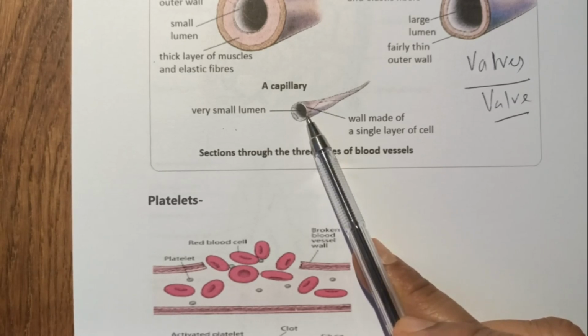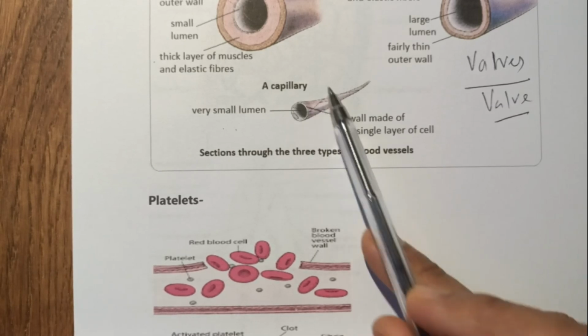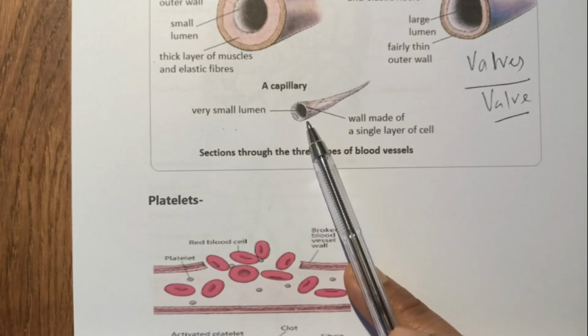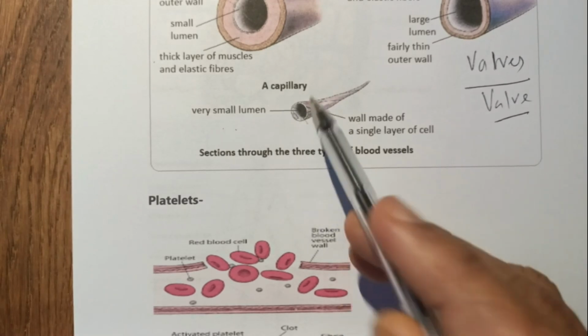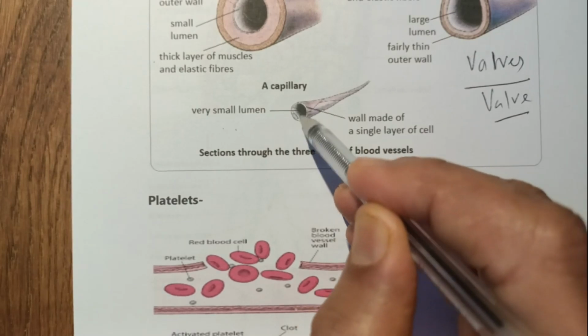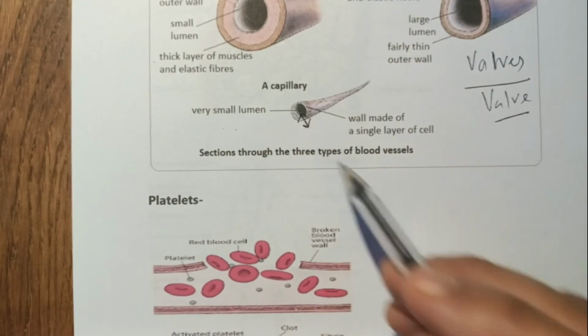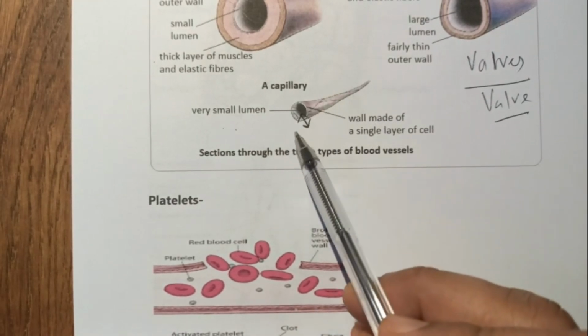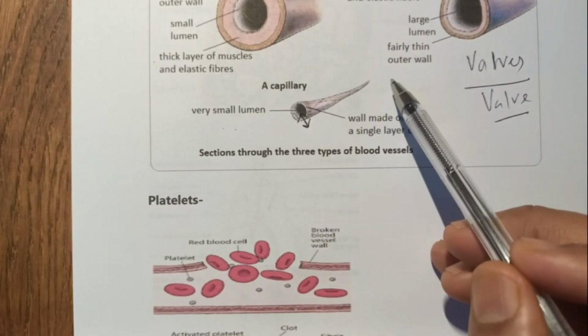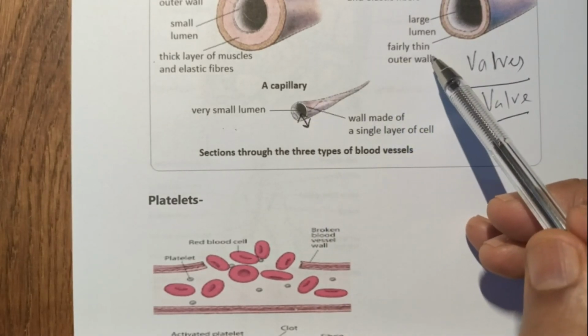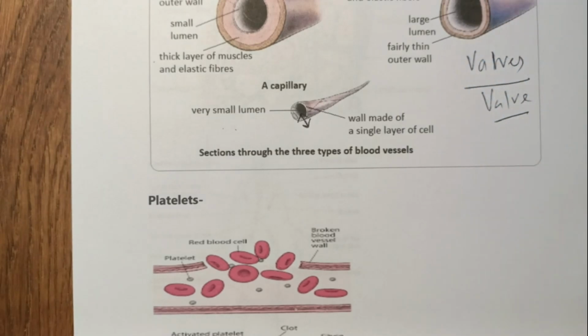Okay, and exchange of material between the blood and the surrounding takes place across the thin single cell layer of the capillary. So there is an exchange of material there. Then the capillaries join together and form small veins, and the small veins join together to form big veins that carry blood away from tissue and organ to the heart.